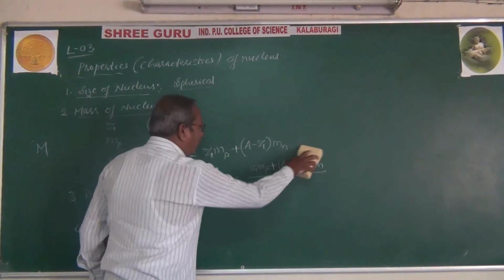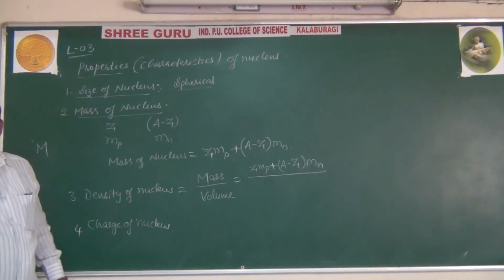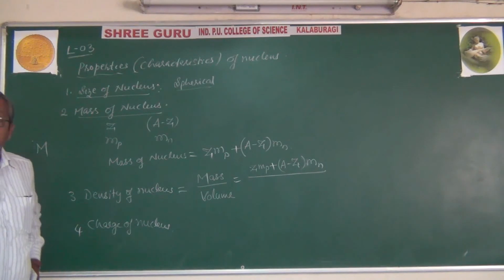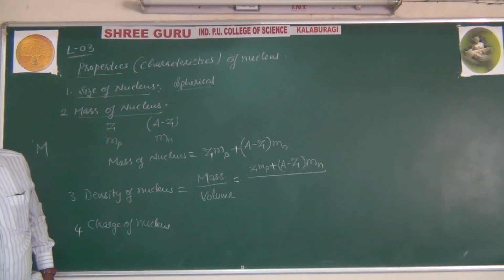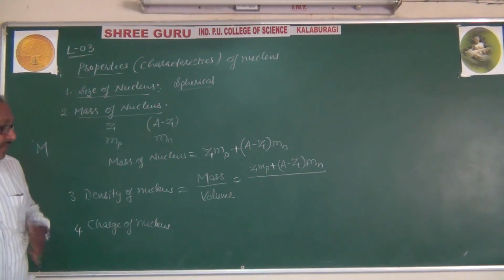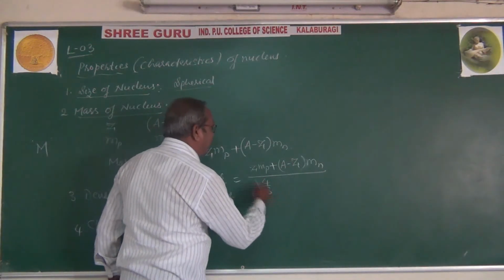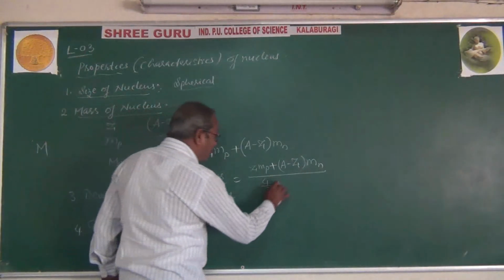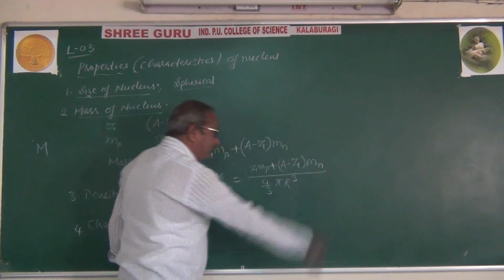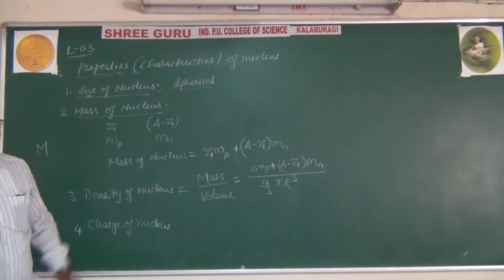As we just discussed in the properties of the nucleus, we studied the size of the nucleus: the nucleus is spherical in shape with radius r. Then the volume is 4/3 pi r cube.